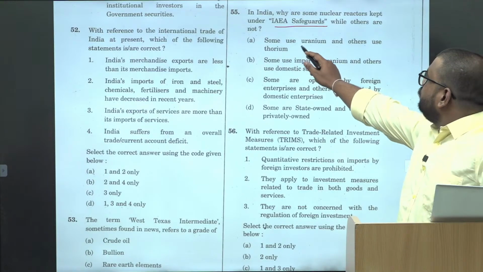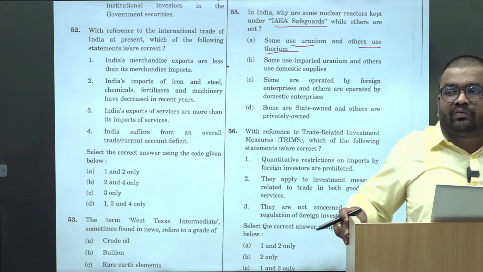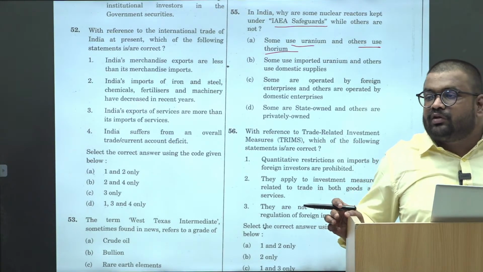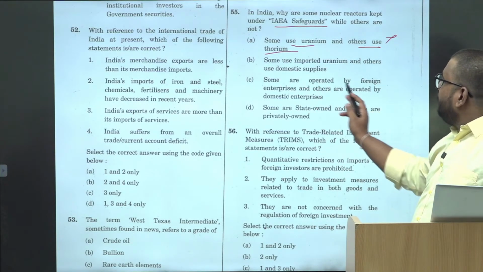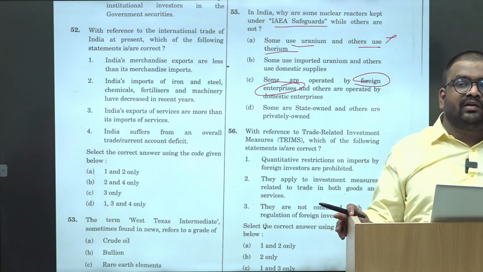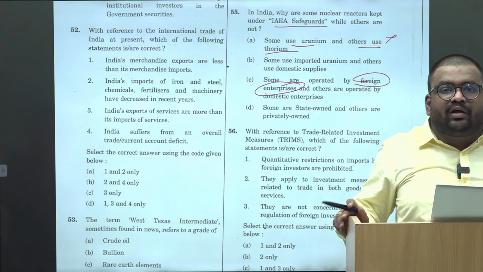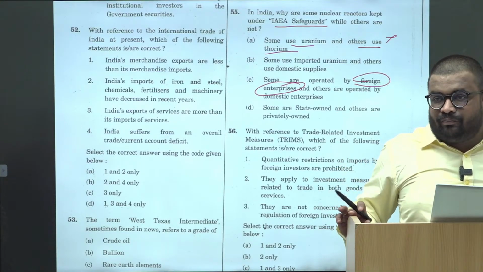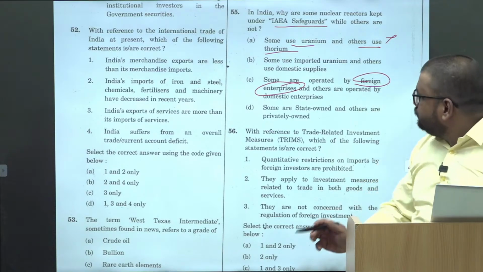Okay, some use uranium and others use thorium. Even if you have the basic understanding of India's nuclear program, all the nuclear power projects use the uranium. Okay, this is eliminated. And then third, some are operated by foreign enterprises. It's simple hai ki there is a complete monopoly of government with respect to nuclear energy, right? Is there any foreign entity who is working with or who is operating the nuclear power project in India? नहीं है ना? Yes, wrong.